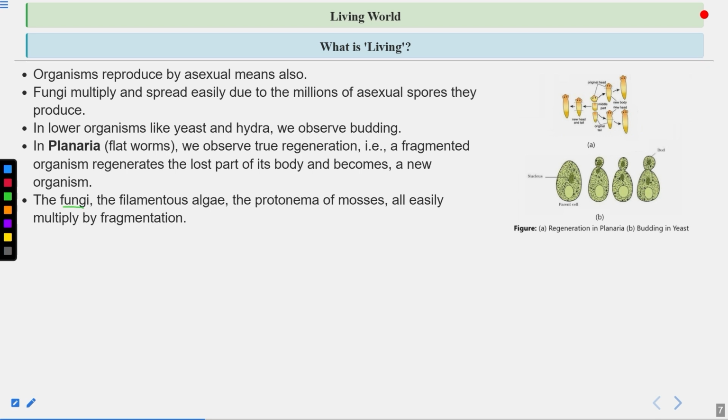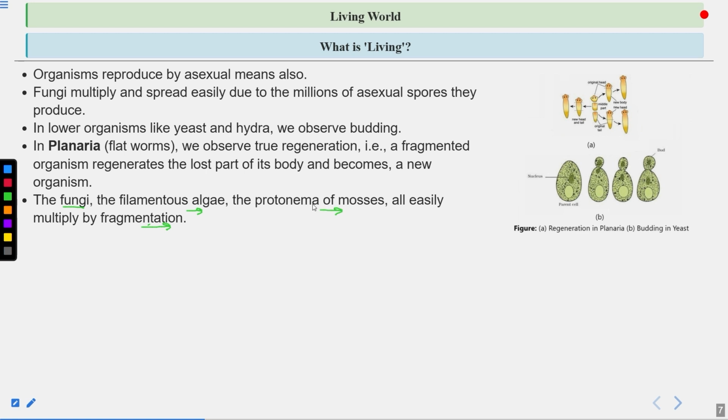In fungi, such as molds and yeast, again you will see asexual reproduction, or fragmentation. Filamentous algae such as Spirogyra also reproduce by fragmentation. Then the protonema of the moss. What is the protonema?